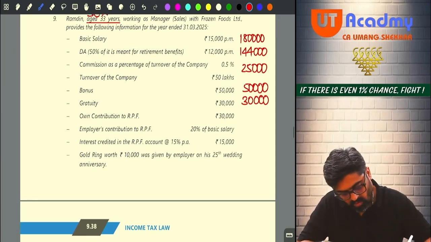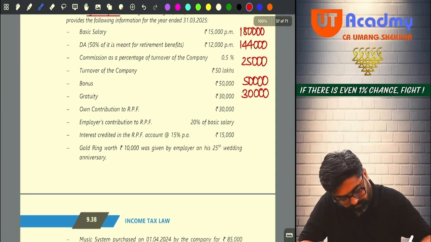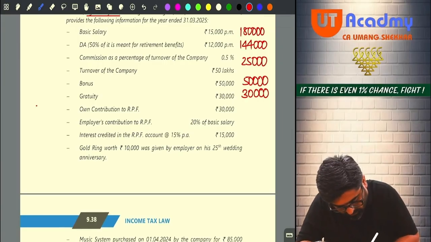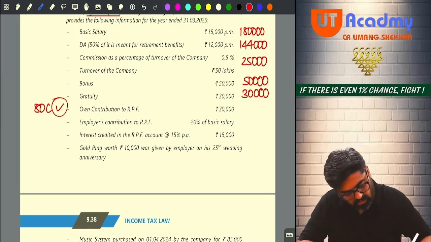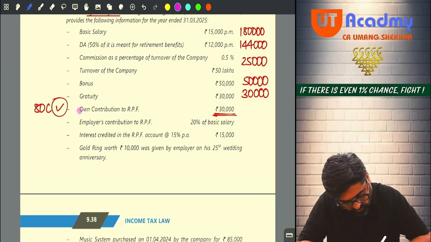Okay. Own contribution to RPF. For this he is going to get deduction under 80C. Okay, for this 30,000. So let me highlight this. Own contribution to RPF 30,000.